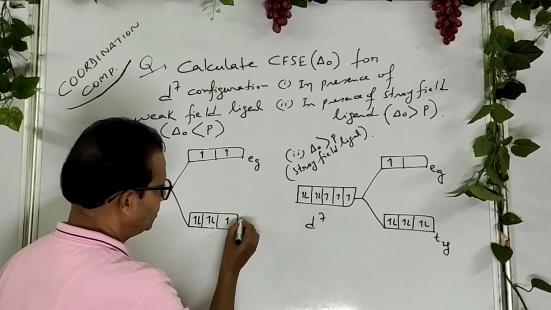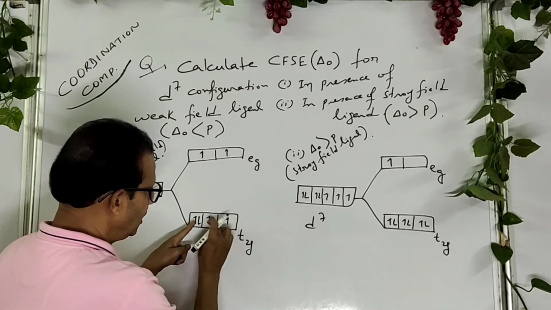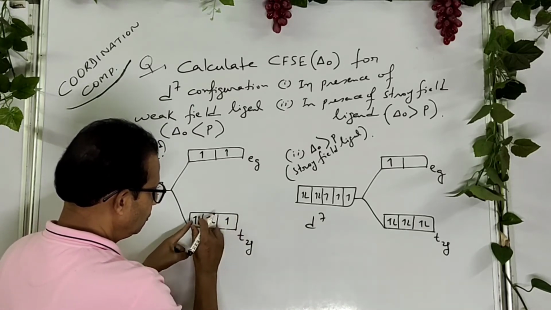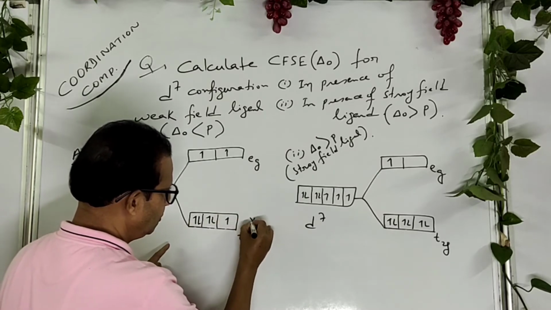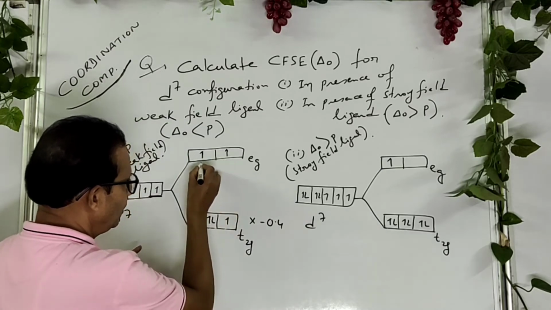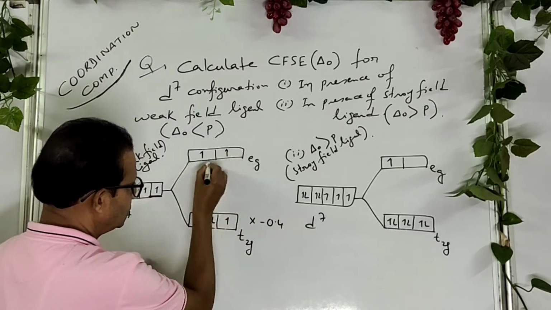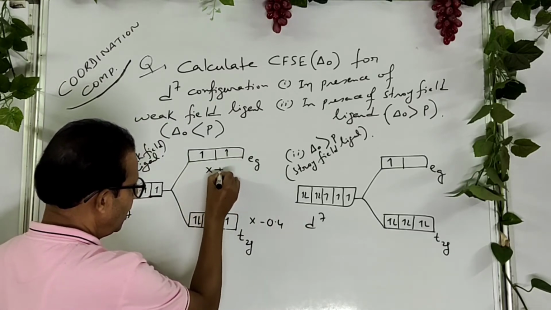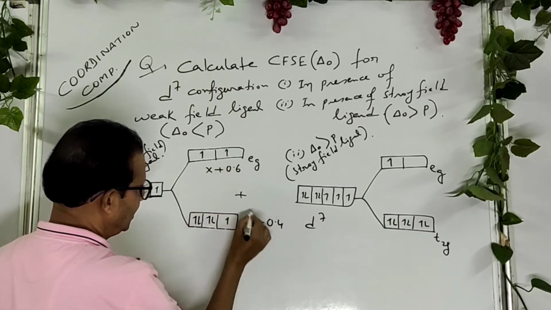There's a very easy concept. Total number of electrons into minus 0.4, now here total number of electrons into plus 0.6, and add this.